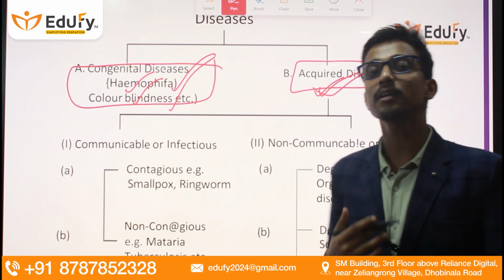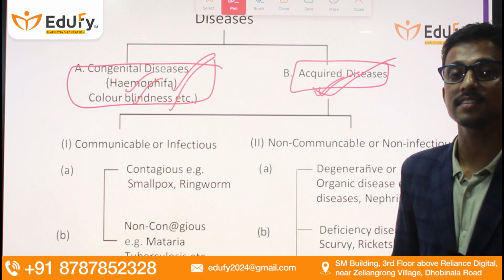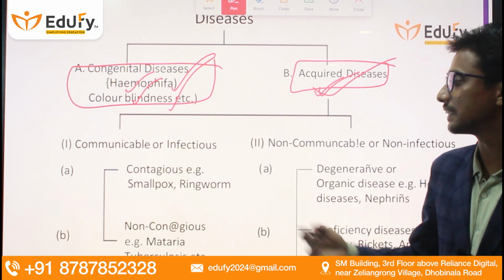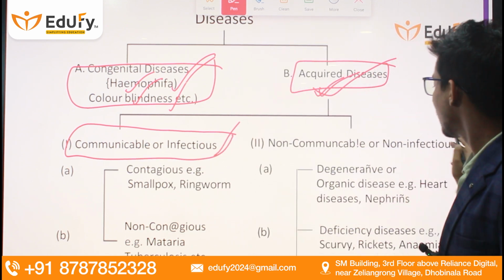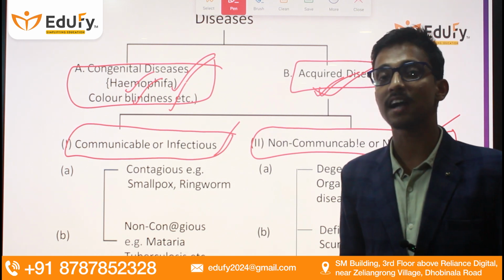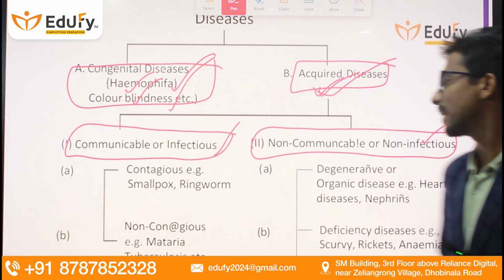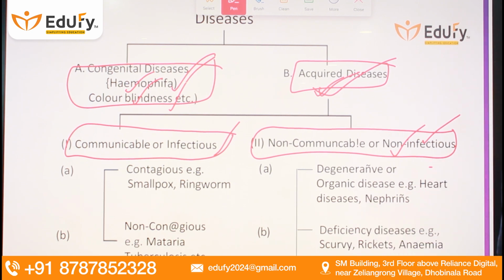Now, based on the mode of transmission, acquired diseases can be classified into two categories: communicable or infectious, and non-communicable or non-infectious. Communicable diseases are those which can be transferred from one person to another person, whereas non-communicable diseases are those which cannot be transferred from one person to another by any means.